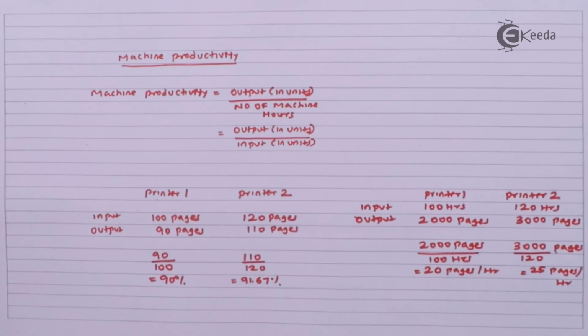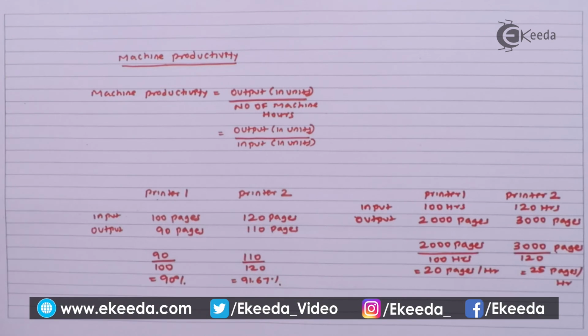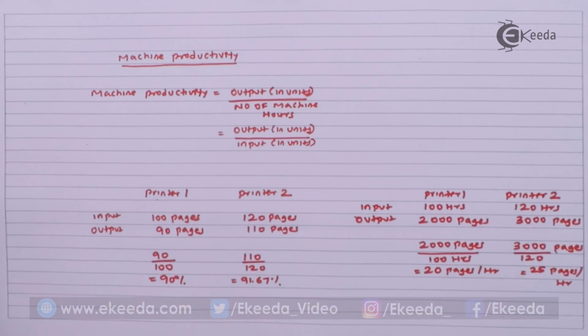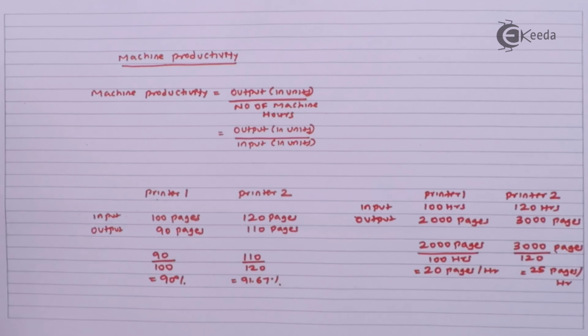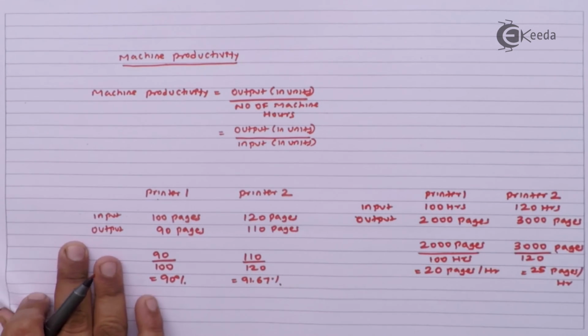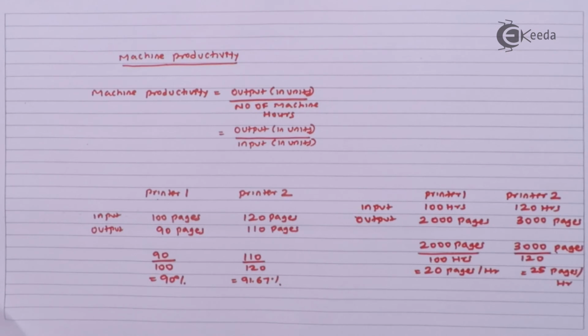So I can say printer 2 is more efficient in terms of productivity because it gives me more output per hour. So in case of machine, keeping all the other factors constant, the machine with a higher productivity will be the machine which will give me more output for the given input of time.